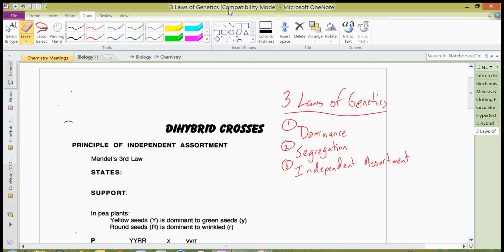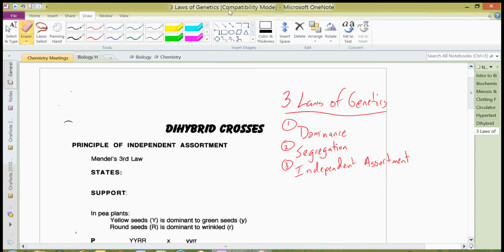The first one is the law of dominance, which simply states that one type or allele, one variation of a trait, can dominate over another, such as yellow peas dominating over green peas. The other one is the law of segregation of alleles, and this is the idea that you get one allele from one parent and the other allele from another parent, so that you are a diploid organism. You have 2 sets of all your traits, one coming from each parent. And that's the law of segregation, which Mendel came up with.